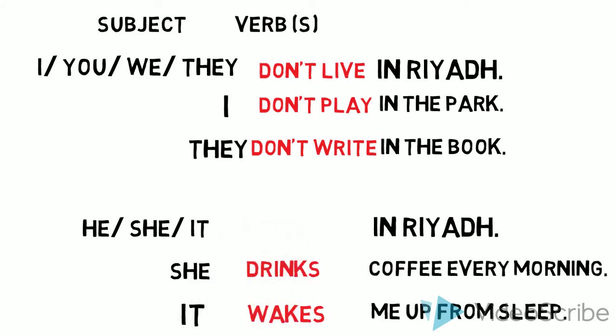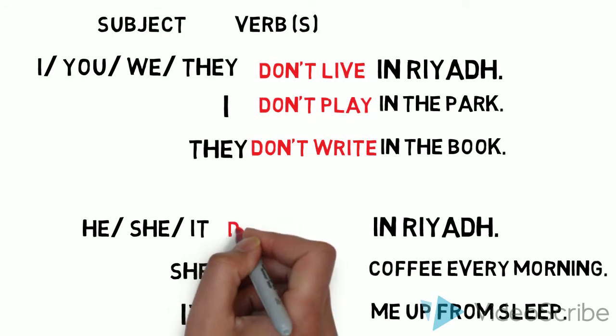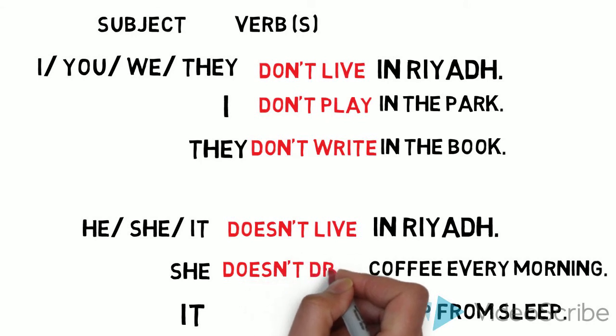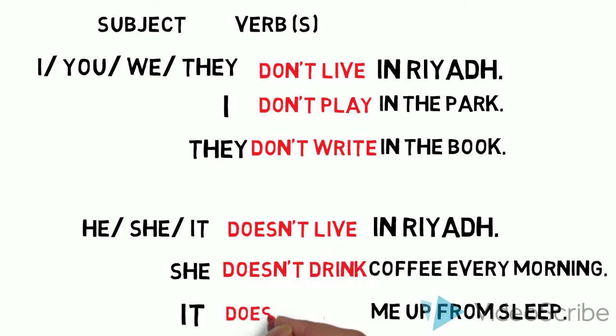For he, she, and it, we use doesn't, and also the verb loses the s. So he, she, it doesn't live in Riyadh. She doesn't drink coffee every morning, and it doesn't wake me up from sleep.